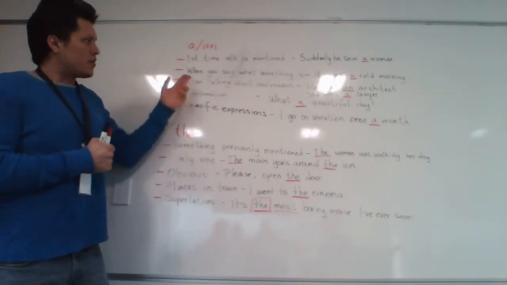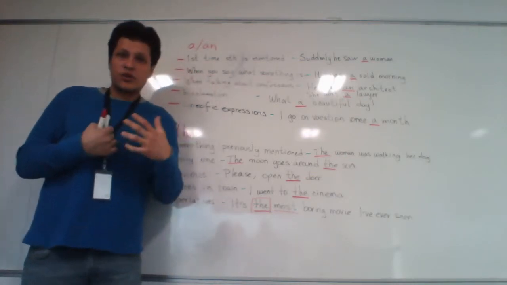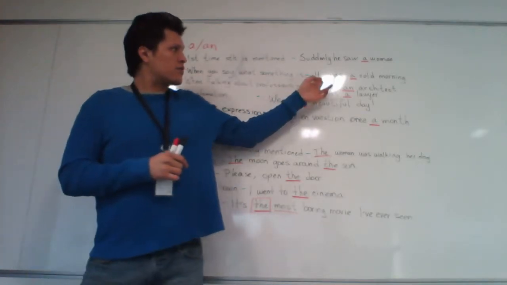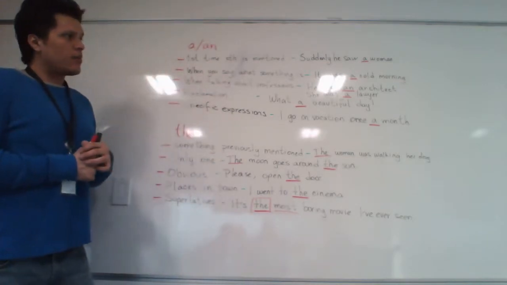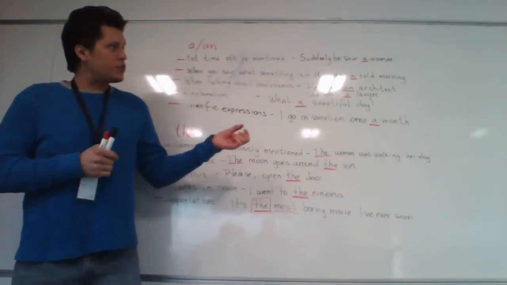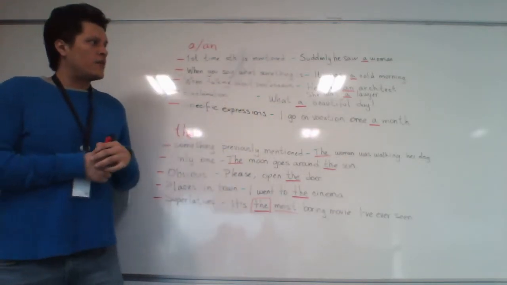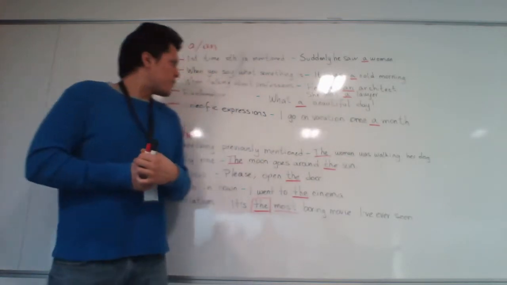The second scenario is when you say what something is, when you are giving the features or the characteristics of something. So for example, it was a cold morning. When talking about professions, you always have to put a or an before the profession. He was an architect, she was a lawyer.